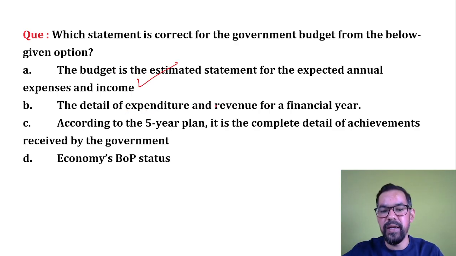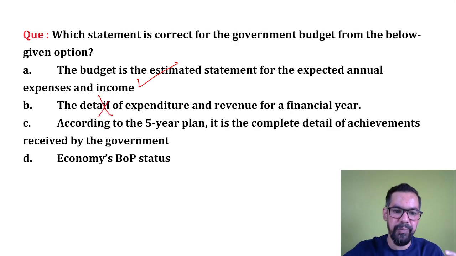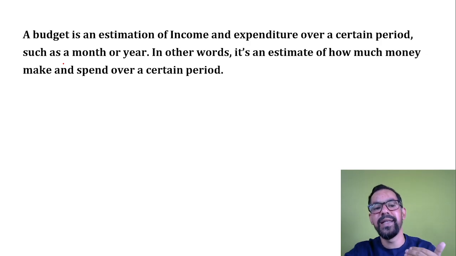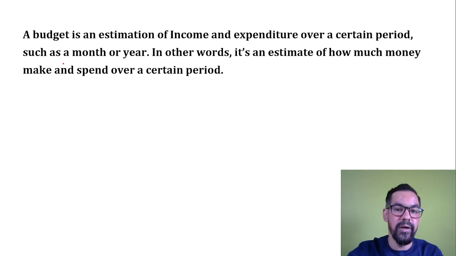The detail of expenditure and revenue. This is not a detail. This is just an estimation. Okay. According to the 5-year plan, it is completed detail achievements. No. It is economy BOP. No. So option A will be the right answer for this particular question. Okay. So budget is basically an estimation. It is not a detailed document.